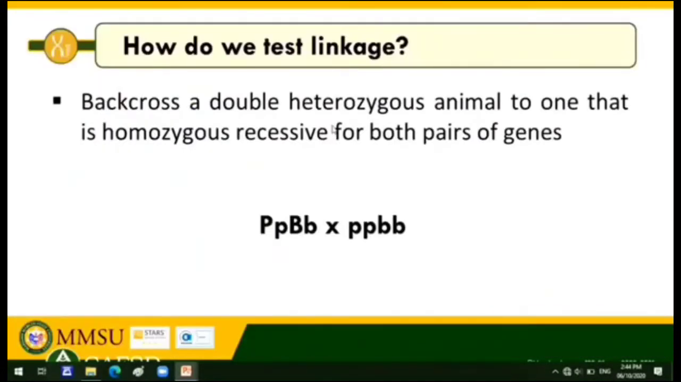Now, how do we determine if there is linkage or if there are linkage groups present? The method used to test linkage of genes is to backcross a double heterozygote animal to one that is homozygous recessive for both pairs of genes. So this is a double heterozygote animal, and this is homozygous recessive for both pairs of genes. That is to test for linkage.